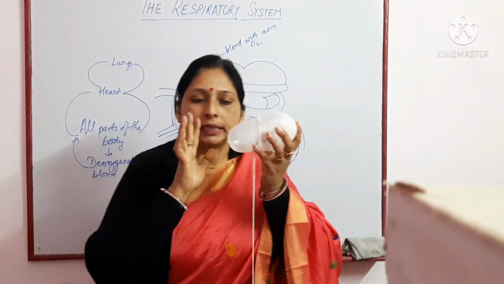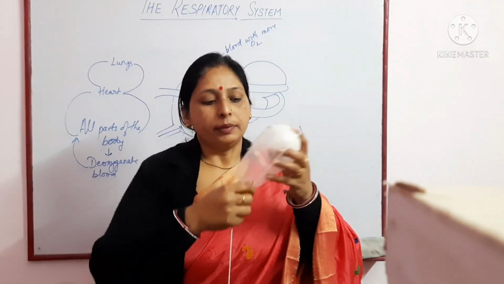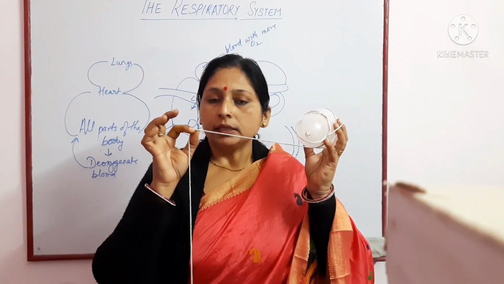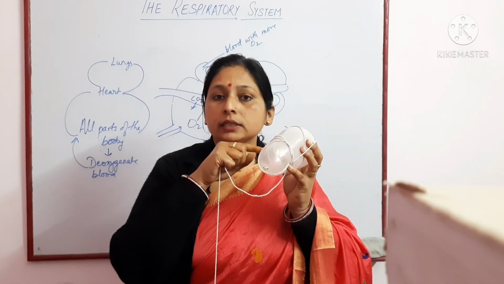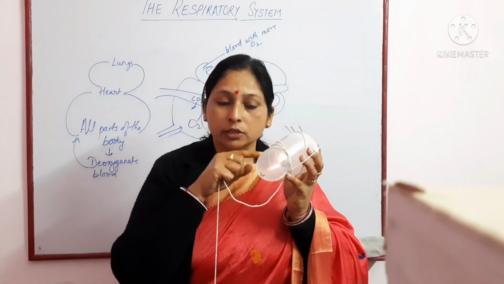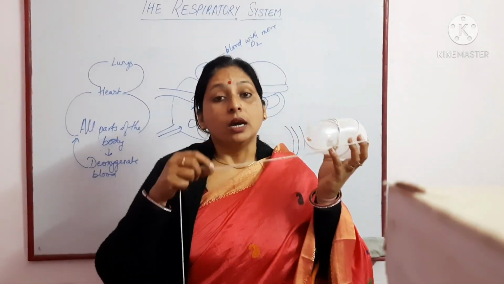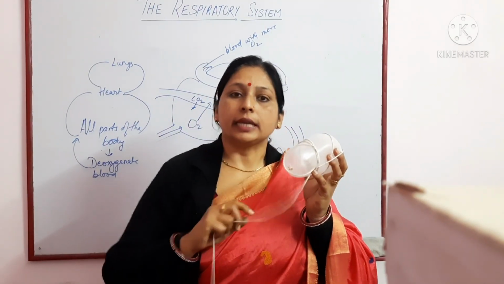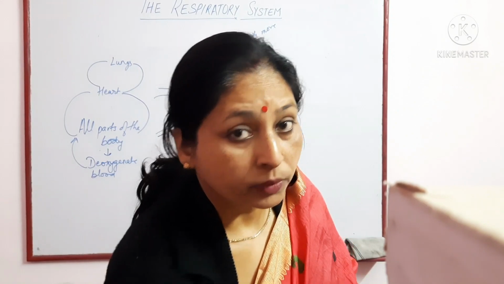I am repeating: suppose this is an alveolar sac and the blood capillaries are wrapped around it like this. The blood capillary contains carbon dioxide-rich blood, while inside the sac there is more oxygen. So oxygen from the sac diffuses into the capillary, and carbon dioxide from the capillary diffuses into the sac. So this is the process of diffusion that takes place during respiration.